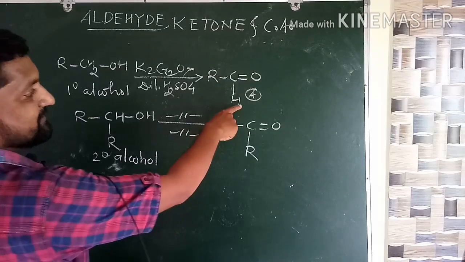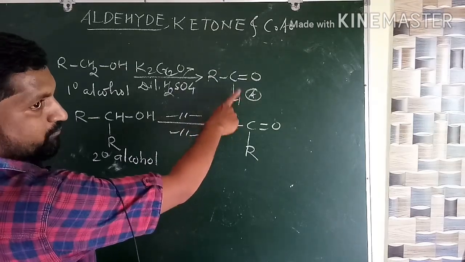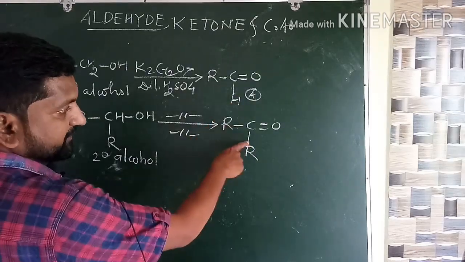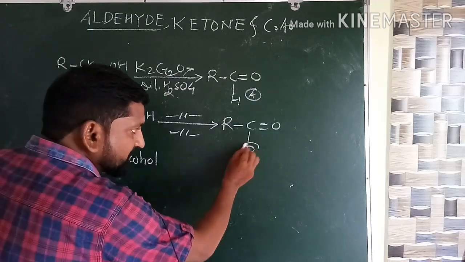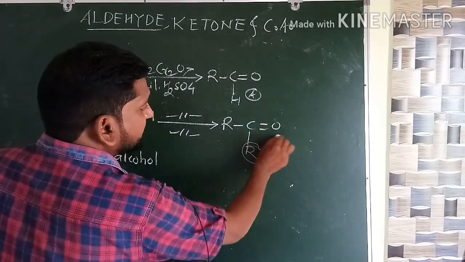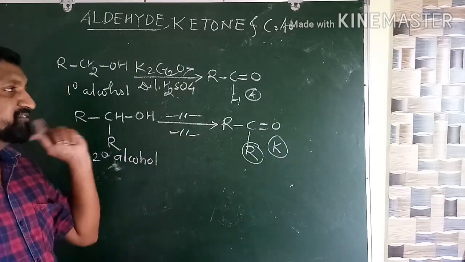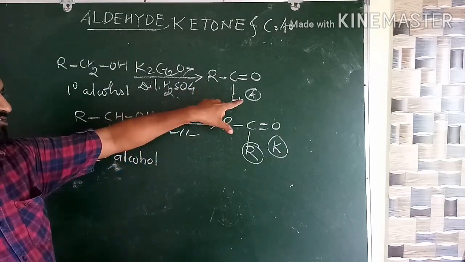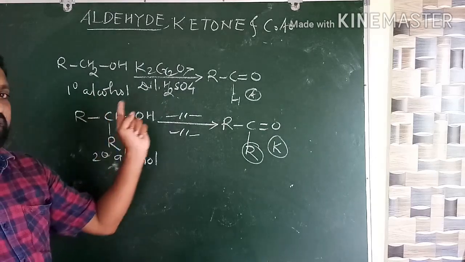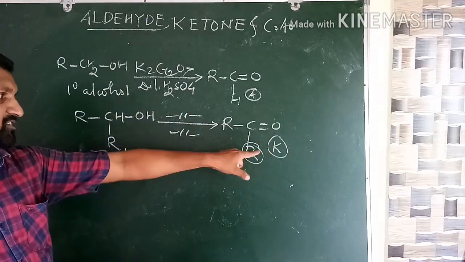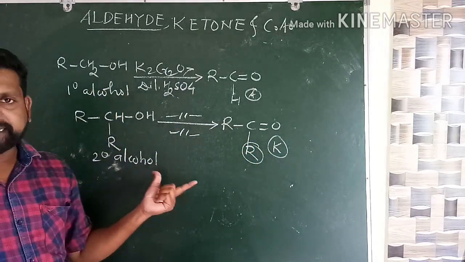Everybody see here. This is the identification of the aldehyde: hydrogen must be there. Here, in place of hydrogen, there is an alkyl group, so this is your ketone. So how to define aldehyde and ketone? Aldehydes are the first oxidation product of the primary alcohol and ketones are the first oxidation product of the secondary alcohol.